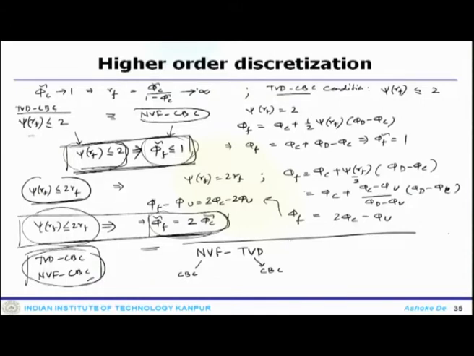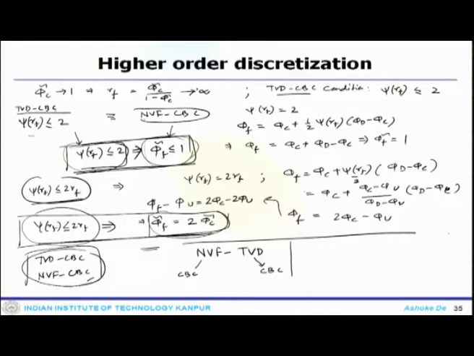So, this is where we actually stopped in the last class. Quickly recollecting the previous discussion, it shows the one-to-one mapping between the NVF formulation and the TVD formulation. We are trying to find the restrictions, or boundedness criteria, and finally the mapping between these two.